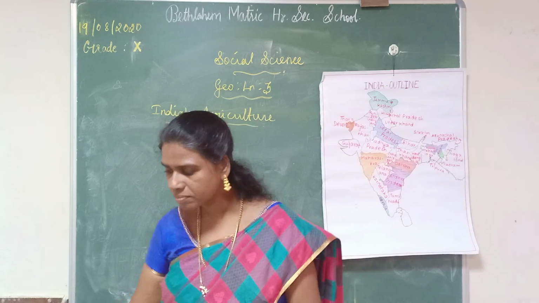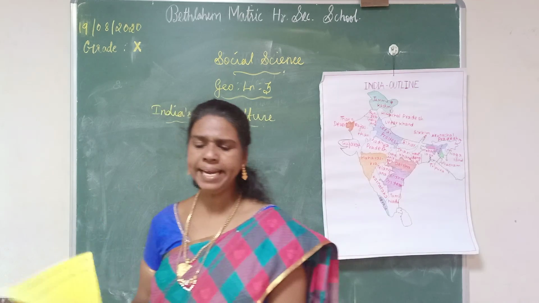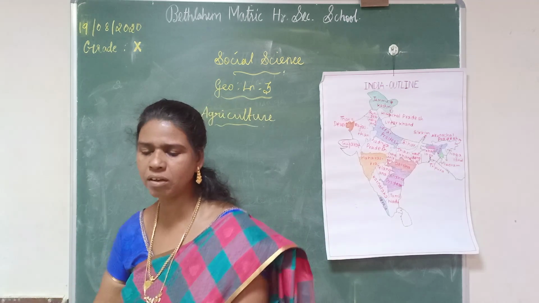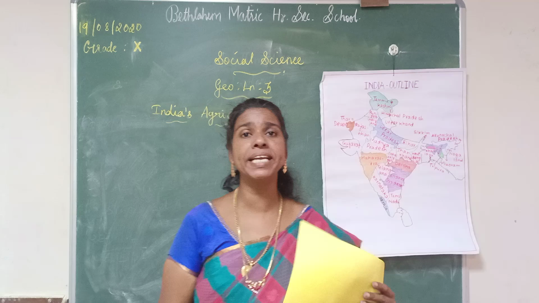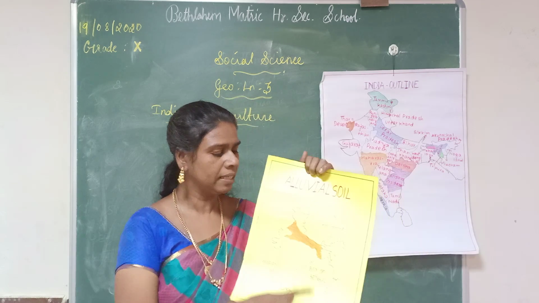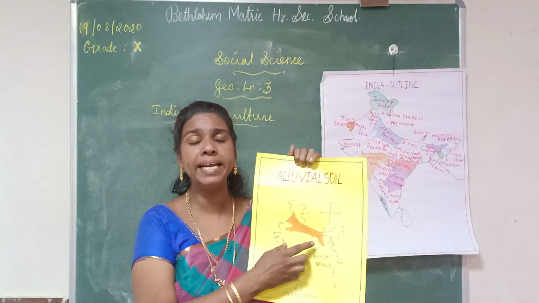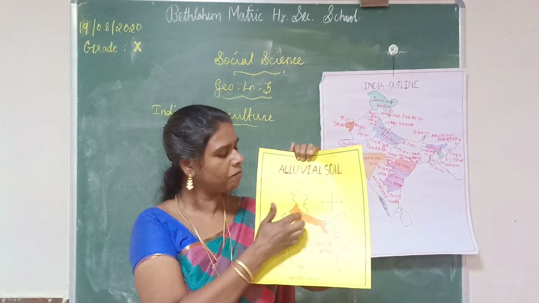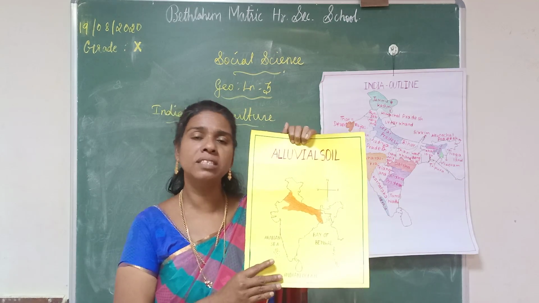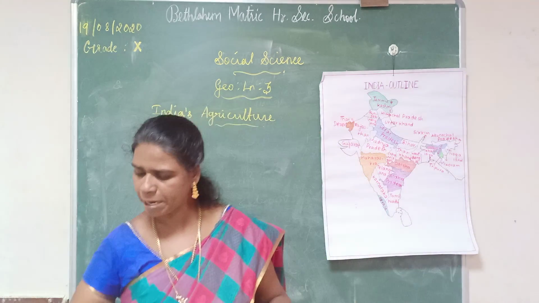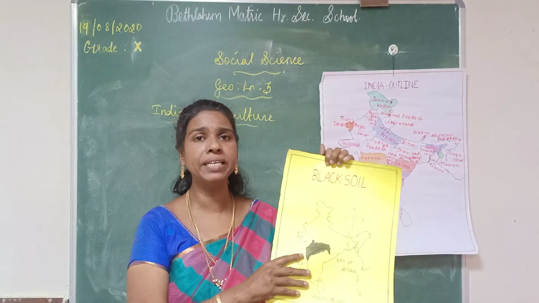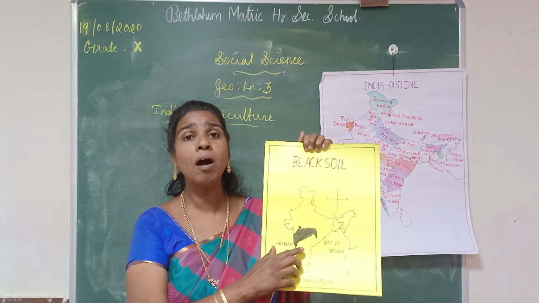Listen here. There are 8 different types of soil. The first one is alluvial soil. The main area where we find this soil is the river valley areas, mainly the Ganga and Brahmaputra river valley areas. Then the second type of soil is black soil. We mainly find this soil in the state of Maharashtra.